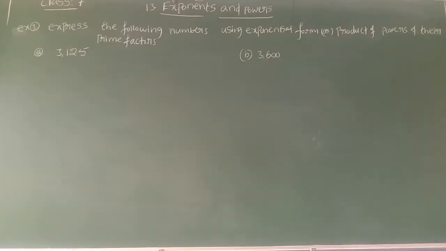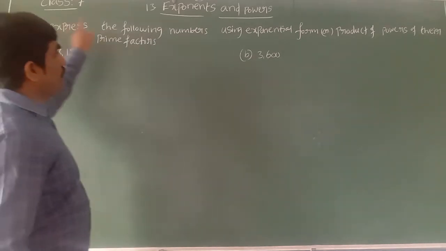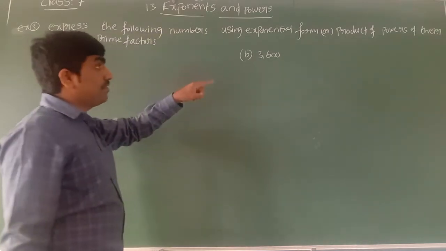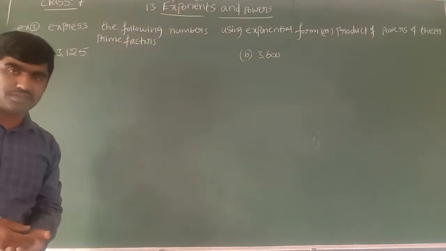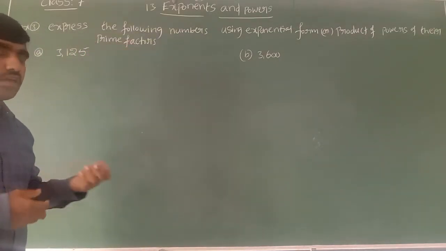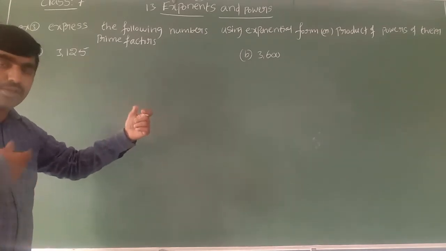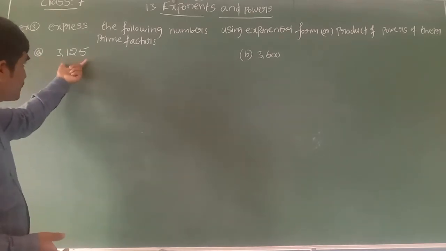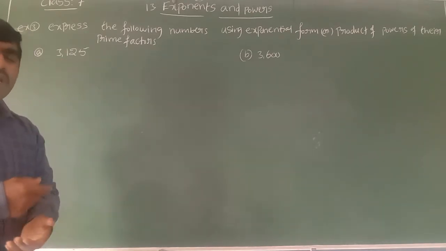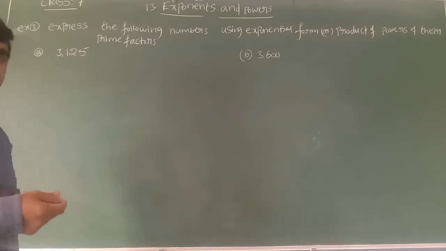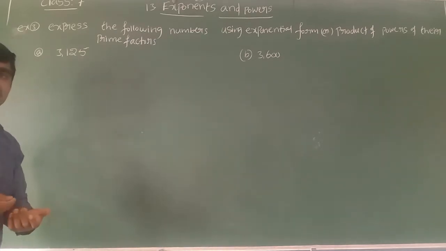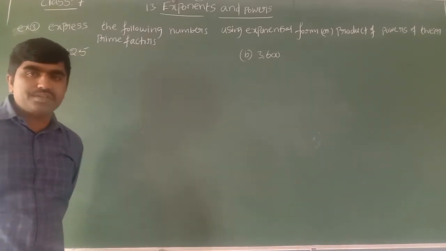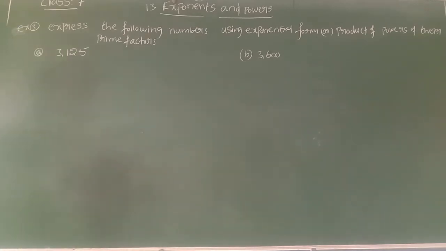Yes, you can see, but here we have one more example. Express the following numbers using exponential form or product of powers of their prime factors. So we can see here they are asking to write the given number in exponential form. How can I write it in exponential form? First, I have to express this as a product of prime numbers. After that, if repeated factors are there, we can express those repeated factors using the exponents and powers concept. Let us see one example here.